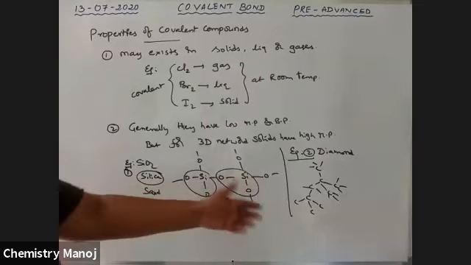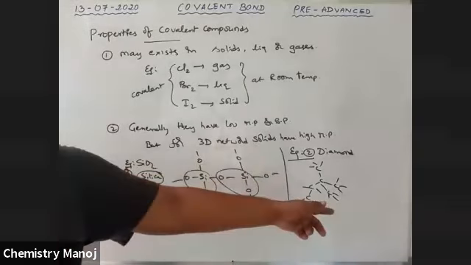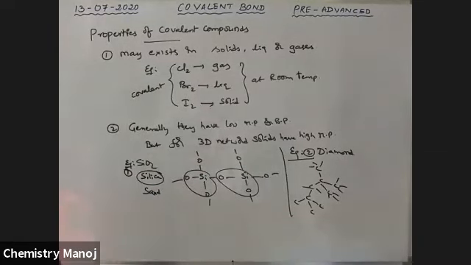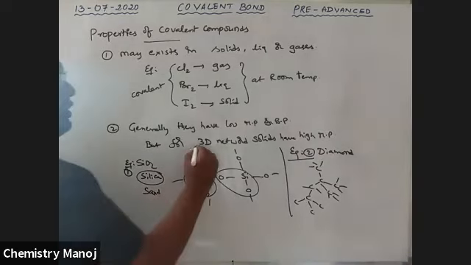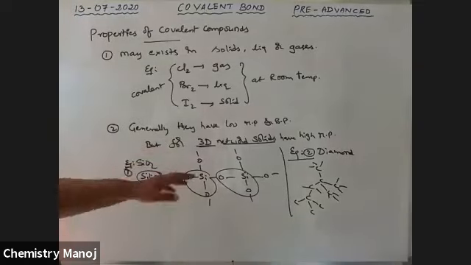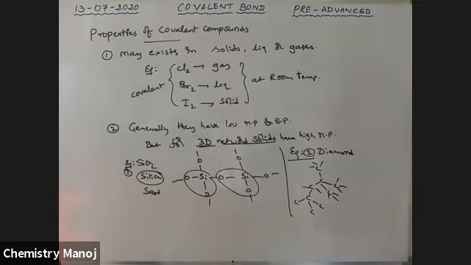Like this, 3-dimensional network solids have high melting and boiling points, but except in these cases, all the remaining covalent compounds have low melting and boiling points. Generally covalent compounds have low melting and boiling points. Next one.